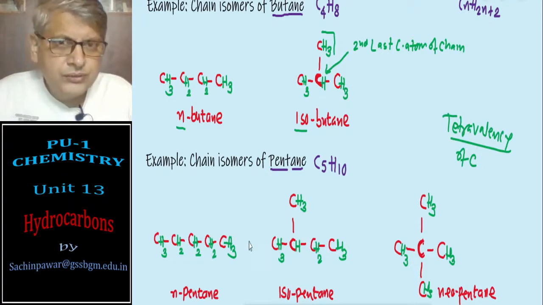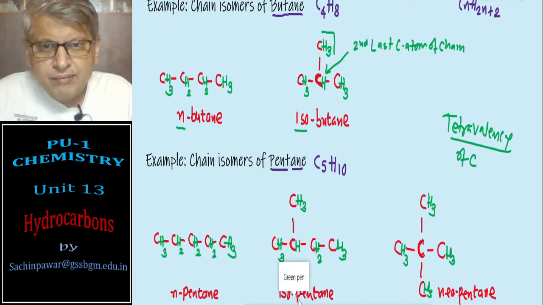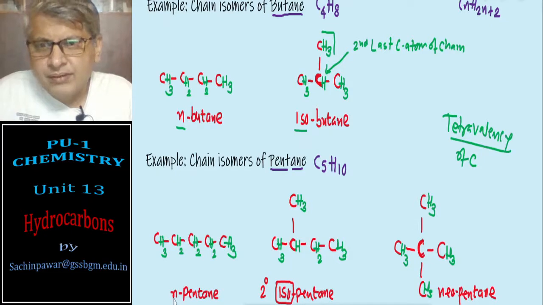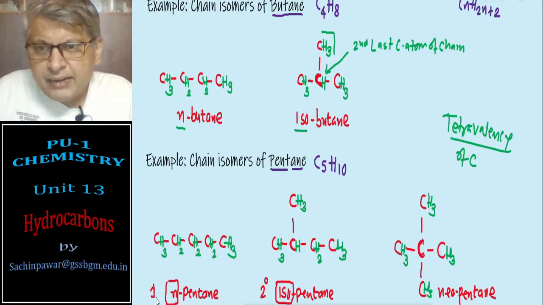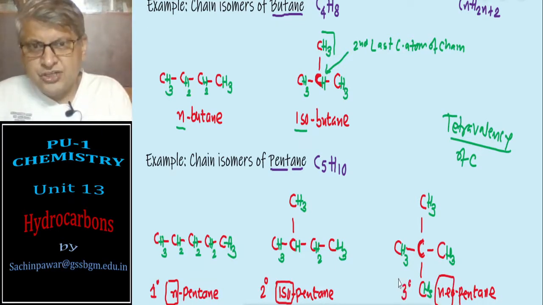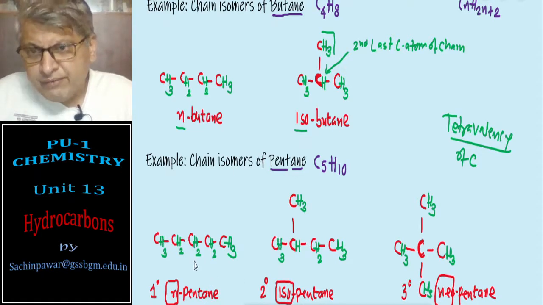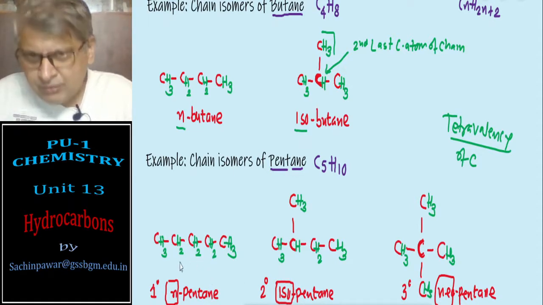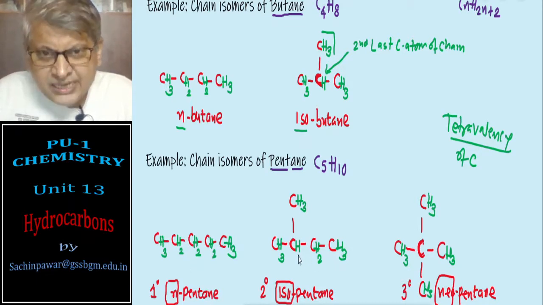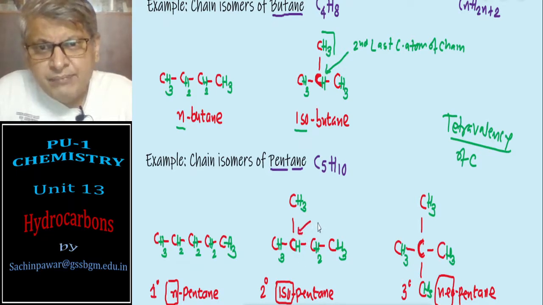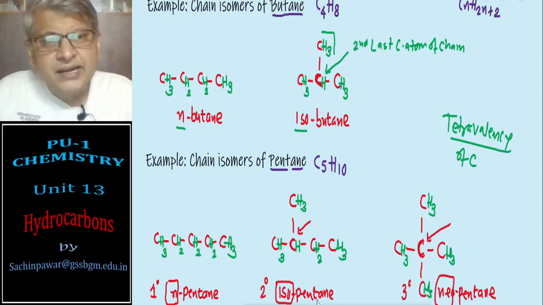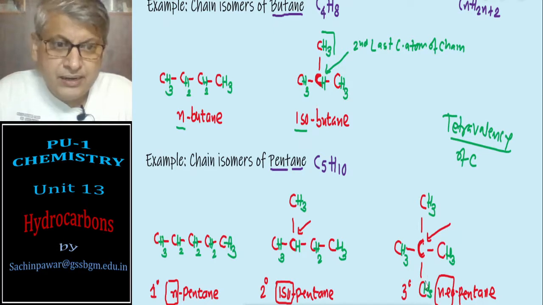Before I switch over to the next part, the word iso can also be replaced by secondary, N can be replaced by primary, and neo can be replaced by tertiary. The reason for that is, here we have primary carbon atoms in the compound, therefore it is primary pentane. Here we have one secondary carbon atom, and therefore we can use it as secondary pentane. And here we have one tertiary carbon atom, and therefore we can use the word tertiary pentane.